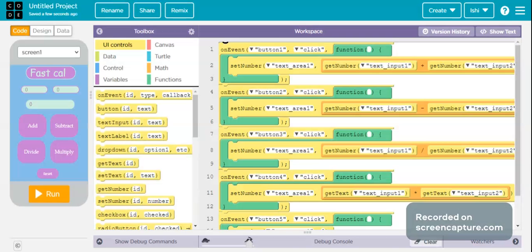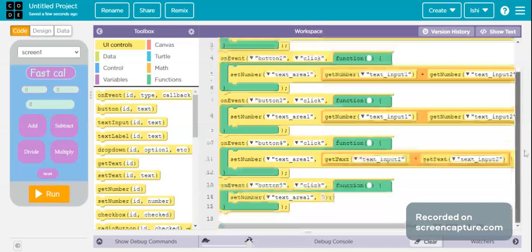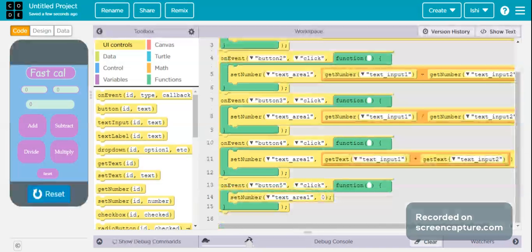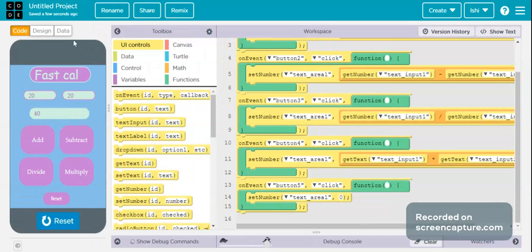Okay, now let's check it. Now let's add it. Yeah, it's working. There may be a little bit of problem in the network or something. Okay, let's subtract it, divide, multiply. So it's like this. So now we have to work on this one.